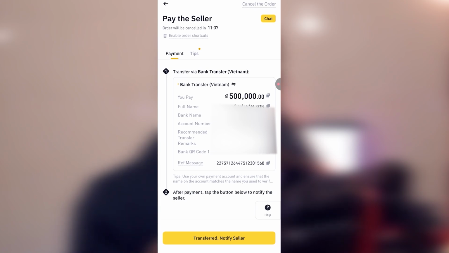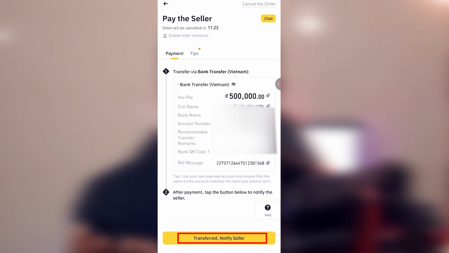money. And if the person has received the money and you don't notify him on Binance that you've sent the money, then you allow the 11 minutes to get exhausted. It means that your money is gone. You understand? Binance is not going to know whether you sent the money or not. So you see, transferred, notify seller.